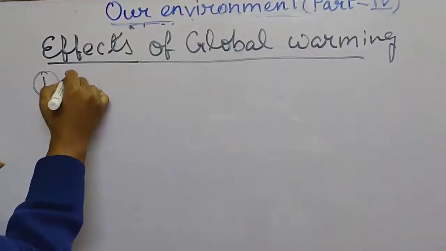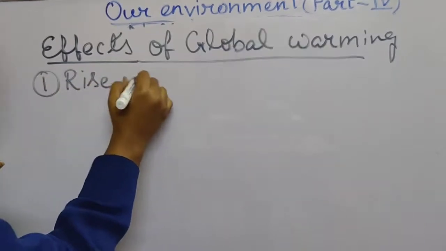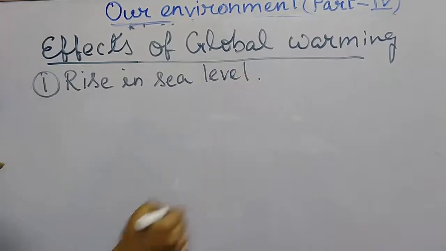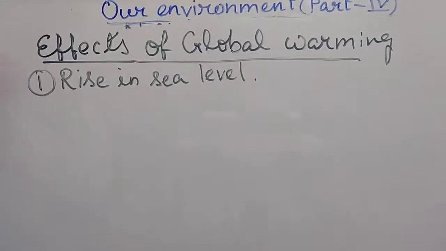So the first point is rising sea level. Because of this abnormal increase in the heat, abnormal increase in the temperature of earth, day by day the temperature is increasing. Okay, per year the temperature is increasing by almost 1% value.